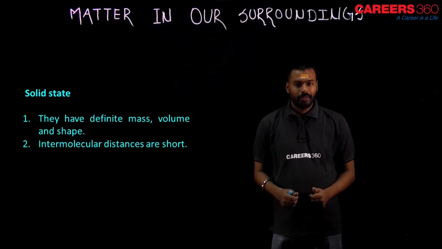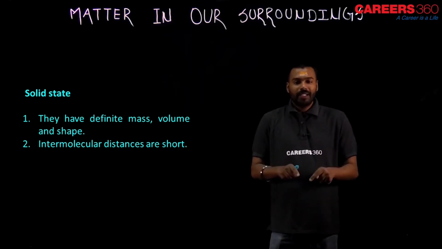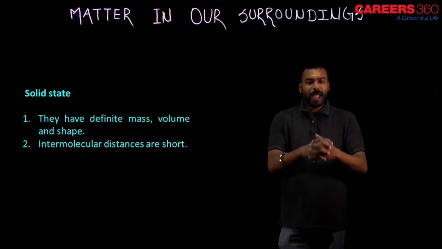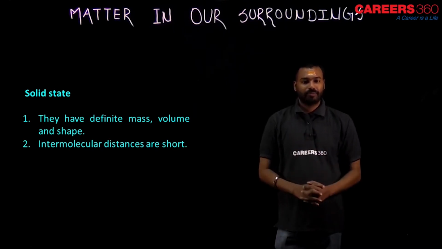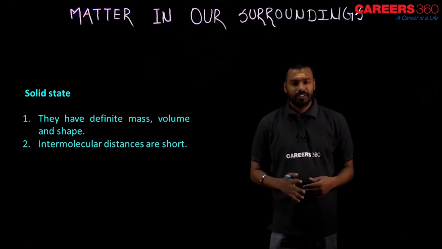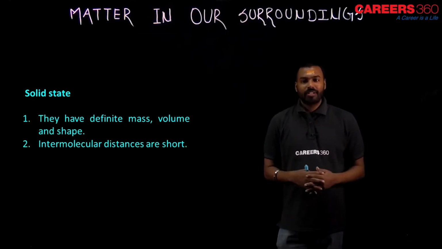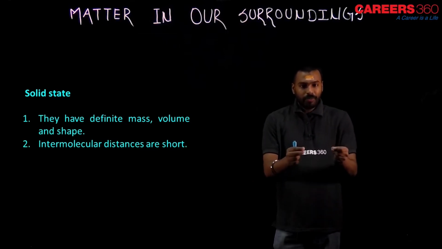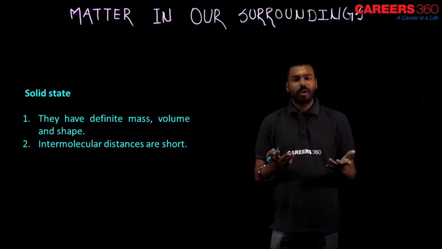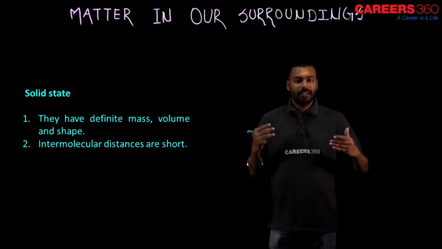Its constituent particles are at very less distance, or we can say they are tightly packed to each other. They are closely packed. Distance is there, but it is negligible. So intermolecular distance means the distance in which the constituent particles are very close to each other. You should not ask me what constituent particles are. Already I explained: the particles from which any matter is made up.